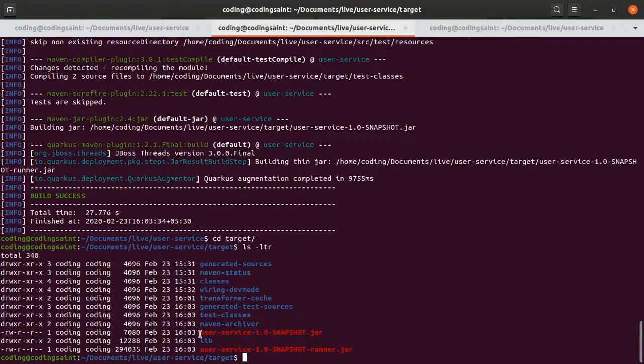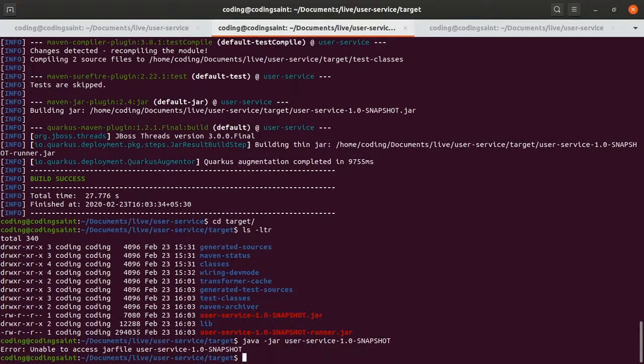And always remember, with frameworks like Quarkus, we try to avoid reflection. Reflection makes things slower. But anyway, let's run this jar, which is the user service jar. Oops.